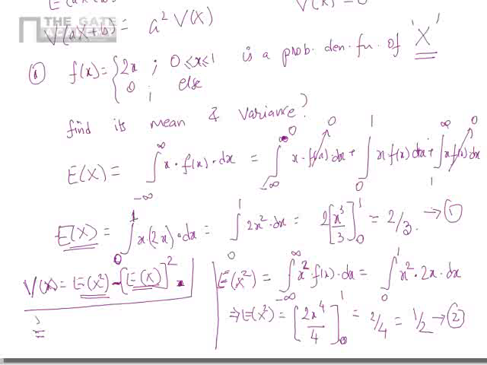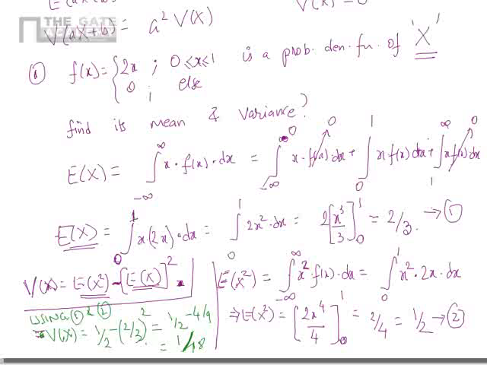Now, using 1 and 2, variance of x will be what? It will be 1 by 2 minus 2 by 3 the whole square. Correct? That is nothing but 1 by 2 minus 4 by 9. So when you simplify it, what will you get? The LCM will be 18. 9 minus 8 by 18 you will get. So the answer will be 1 by 18.